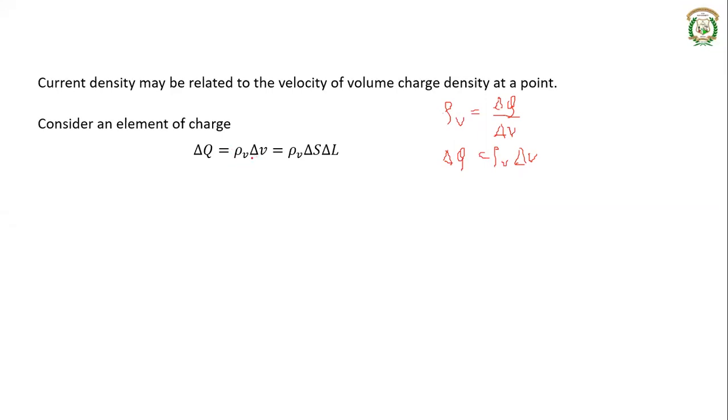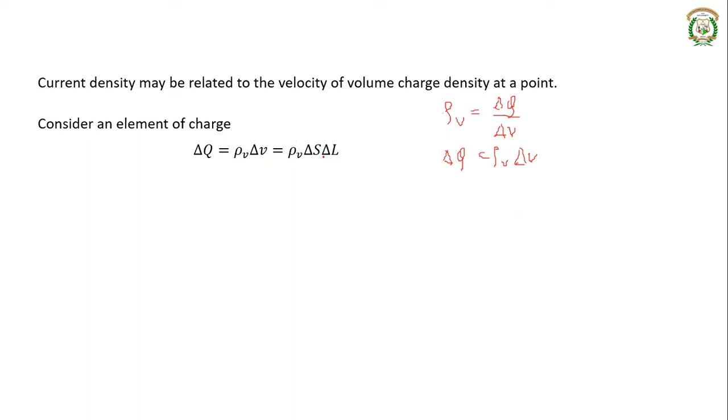What is delta v? Delta v is an incremental volume. Volume is equal to the product of all the three edges or lengths, right? So if it is three dimensions, it is delta x into delta y into delta z.